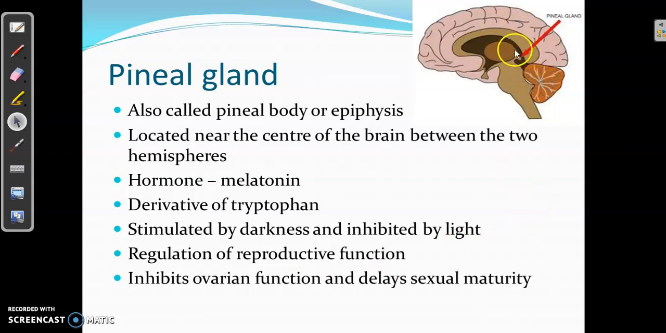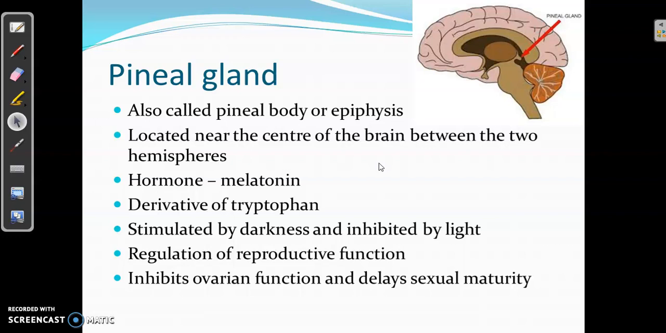Here you can see the pineal gland or the epiphysis, and this pineal gland produces the hormone called melatonin, which is a derivative of the amino acid tryptophan. The production of melatonin is stimulated by darkness. That is, the pineal gland produces the melatonin hormone during night, and the secretion of melatonin is inhibited by light. During daylight, melatonin secretion decreases.